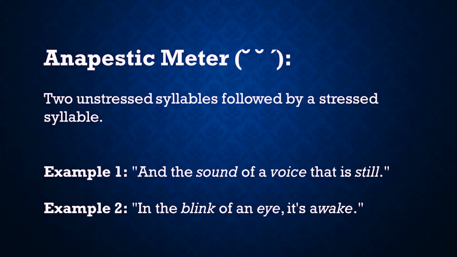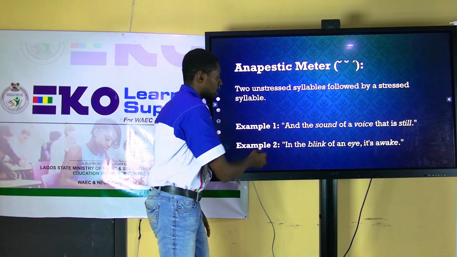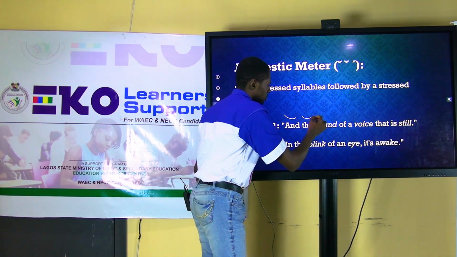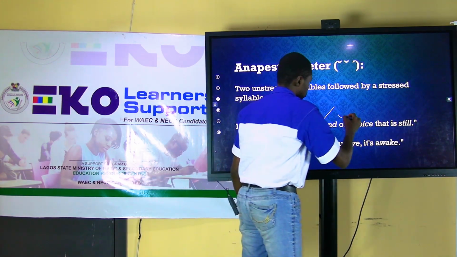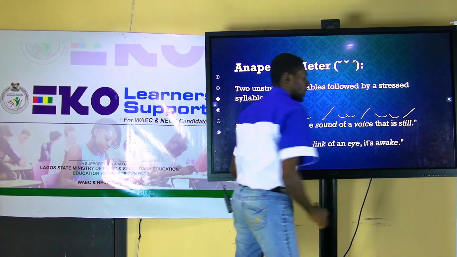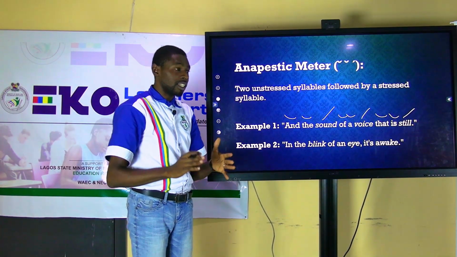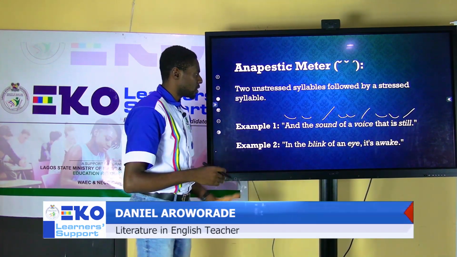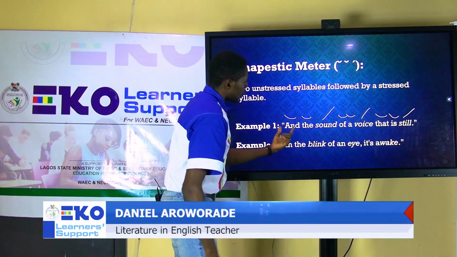And the sound of a voice that is still. Look at this. Now you can play this video again and again to get the pronunciations that I have just pronounced.